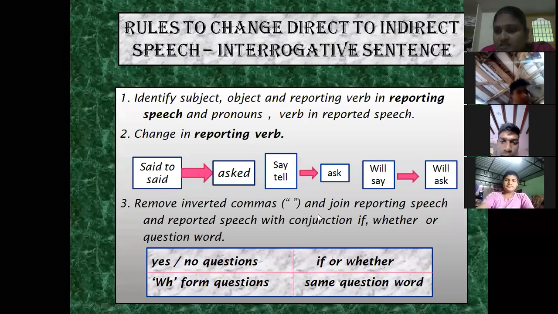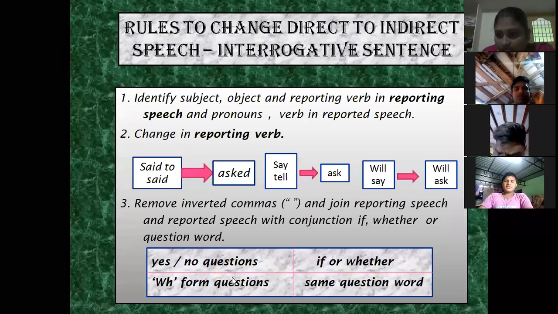But we discussed that in interrogative sentences there are two types. The first one is yes or no type questions. The second one is WH form questions. For yes or no type questions, we have to use if or whether as a conjunction. In the assertive sentence, which we discussed in the previous class, we used that as a conjunction, isn't it, children?